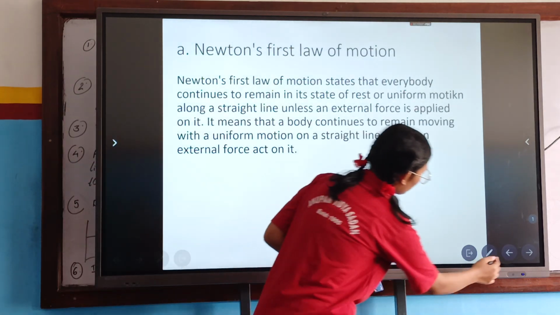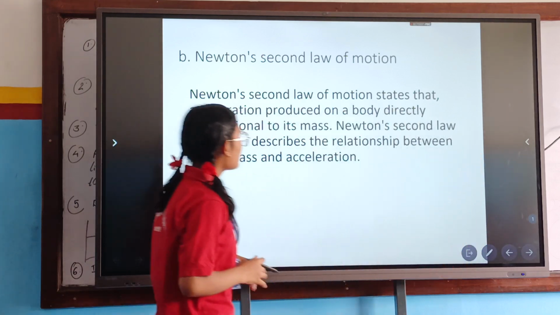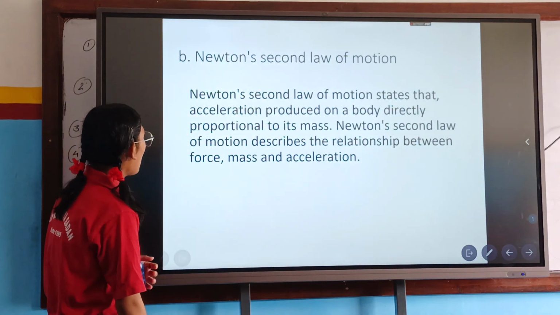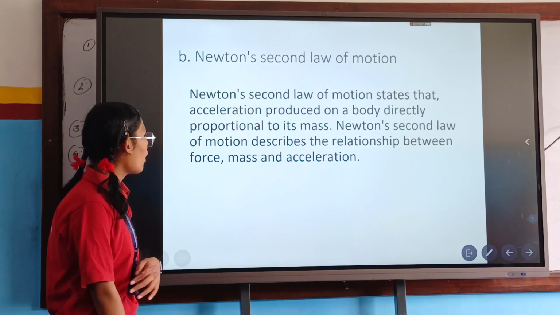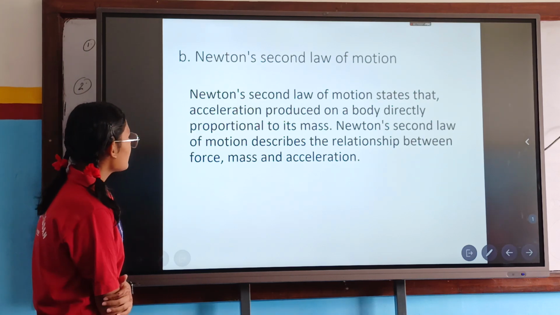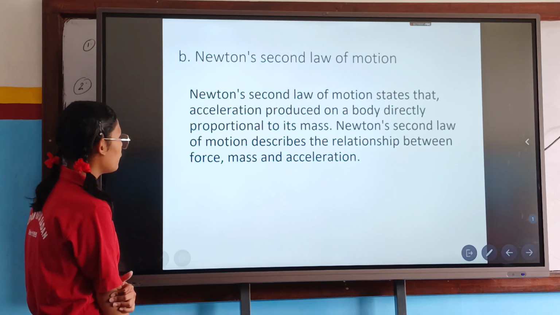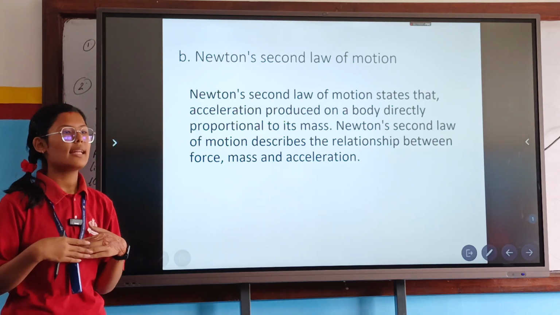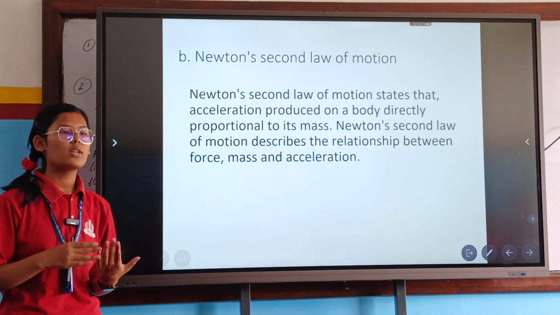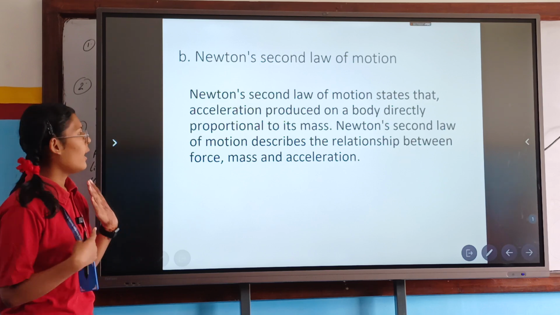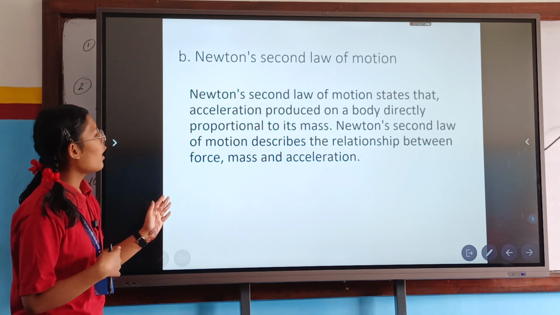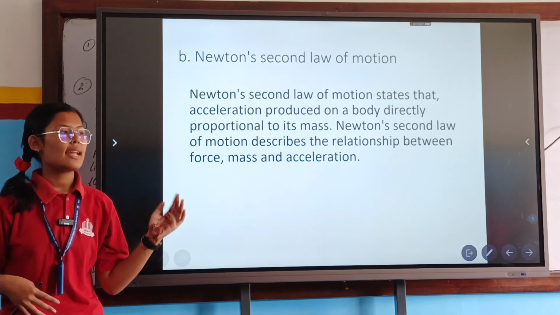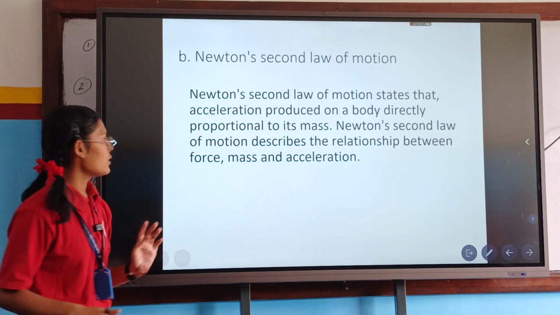And continuing with Newton's second law of motion. Newton's second law of motion states that the acceleration produced on a body is directly proportional to the force applied. Newton's second law describes the relationship between force, mass, and acceleration. As in the first law of motion, it is stated that when an external force acts on a body, only then does it move. Then in the second law of motion, there is this description of force, mass, and acceleration and their relationship.